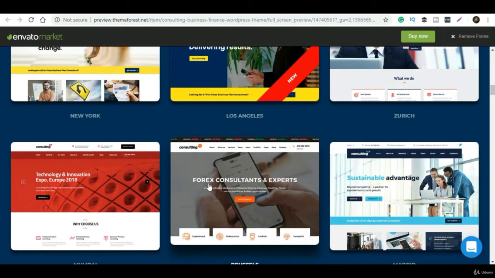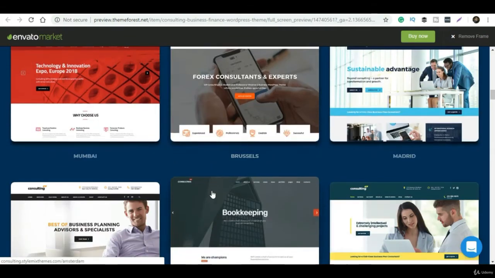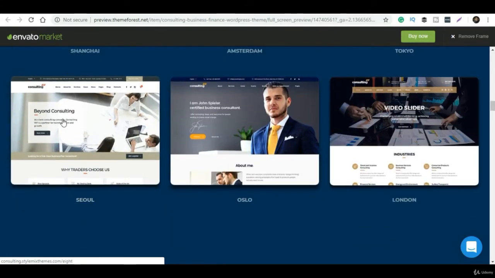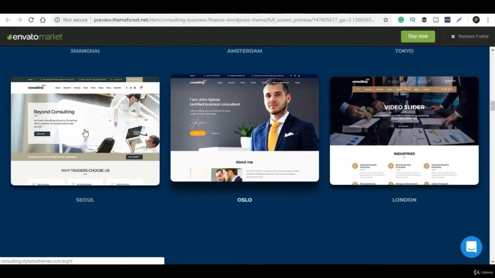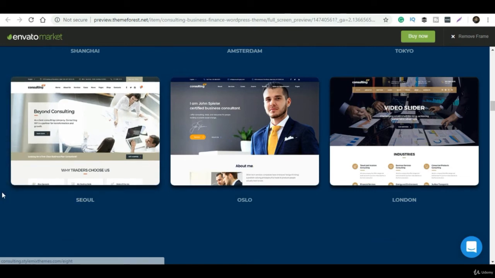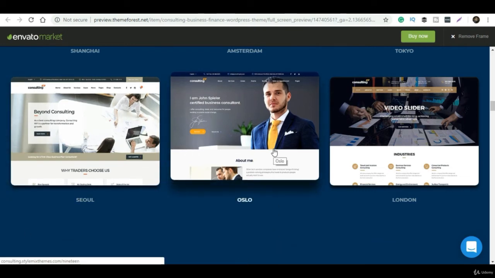For example, if you want to create a website for your own purpose, for your personal website, then you can use this theme. Maybe for your consultancy, or if you have any other business, if you want to use it on your website, you can go for this theme.